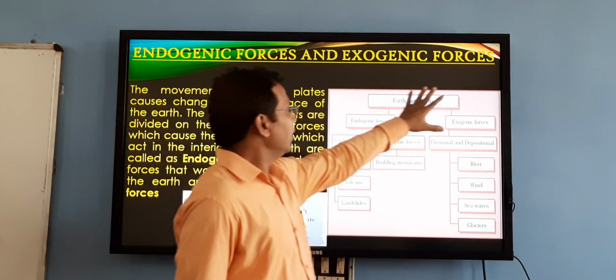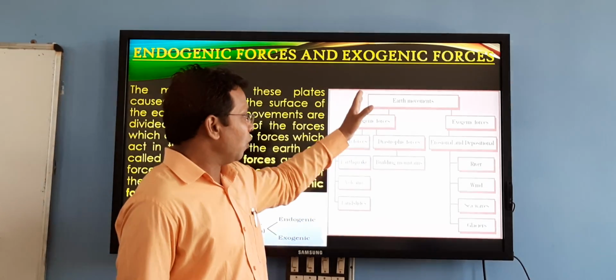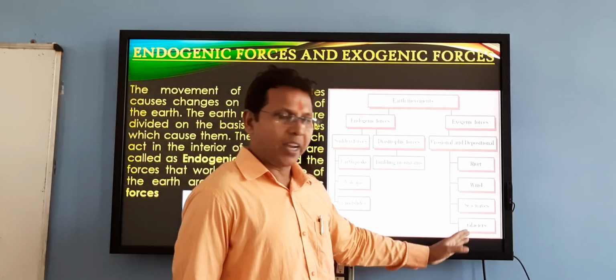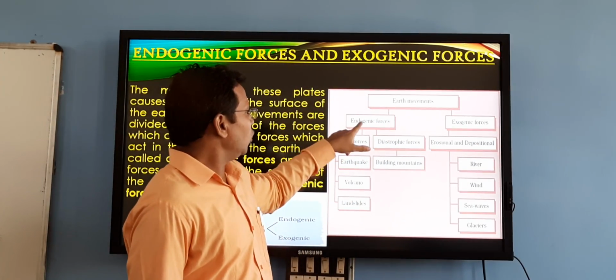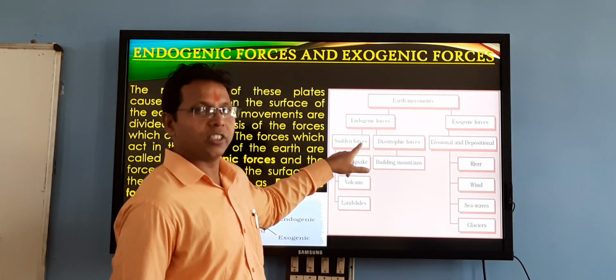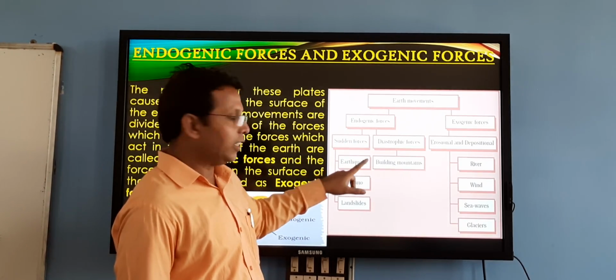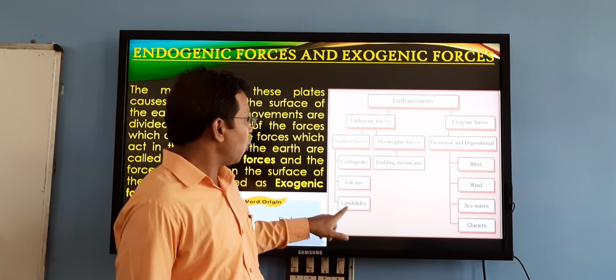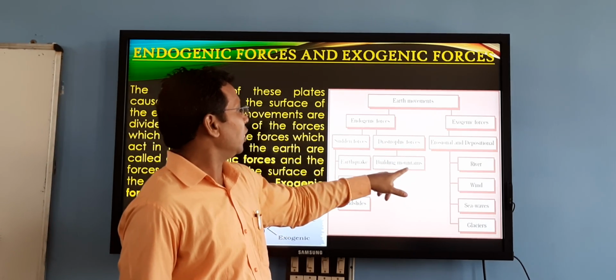Here is a table by which we can understand what type of work can be done by endogenic forces and what type of shape is changed by the exogenic forces. Due to endogenic forces, earthquakes, volcanic eruptions, or landslides can occur, and also building mountains.